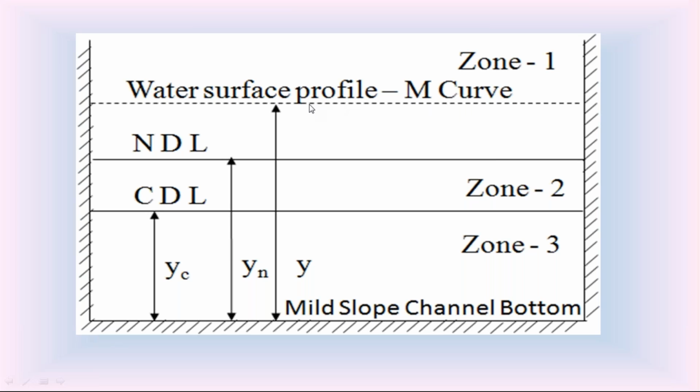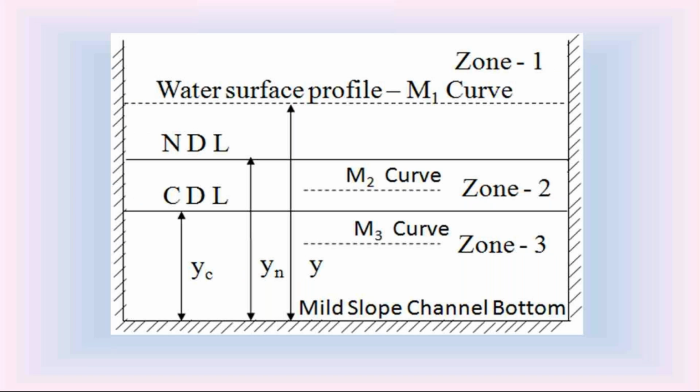This M curve may be in zone 1, zone 2, or zone 3, depending upon the depth of flow y. Check that M curve in those 3 zones in the mild slope channel. So this is the diagram.